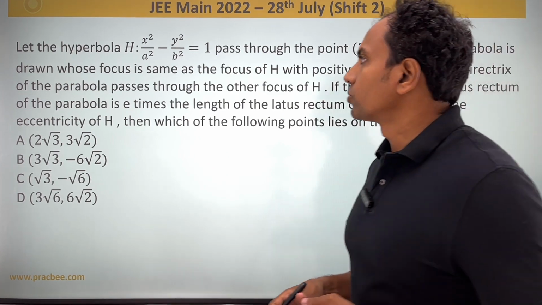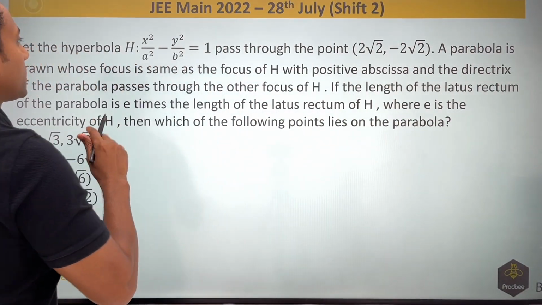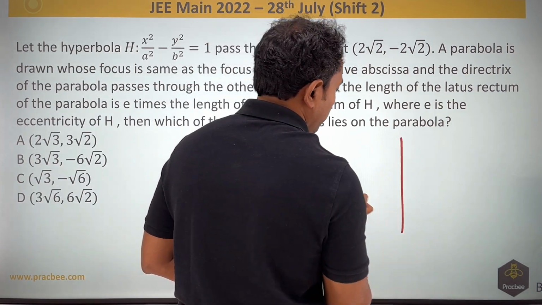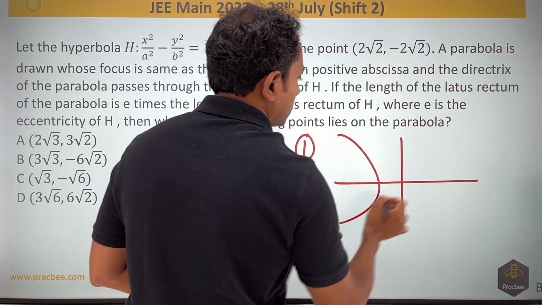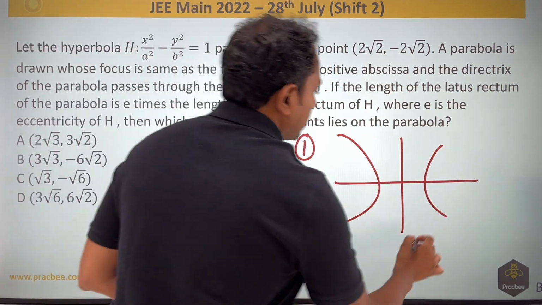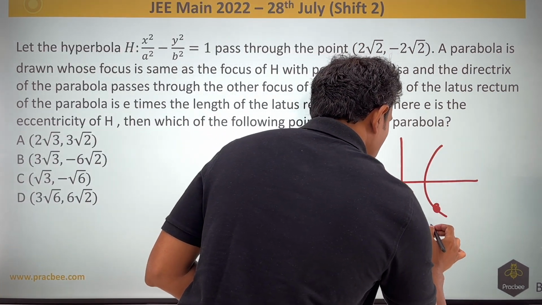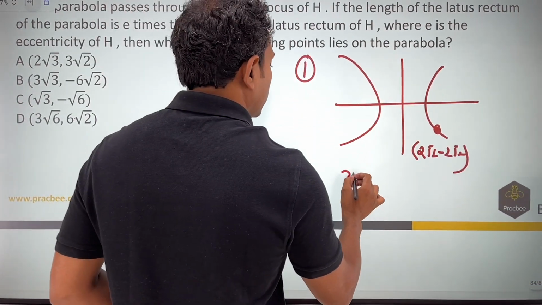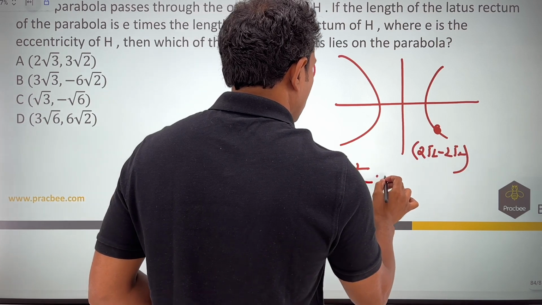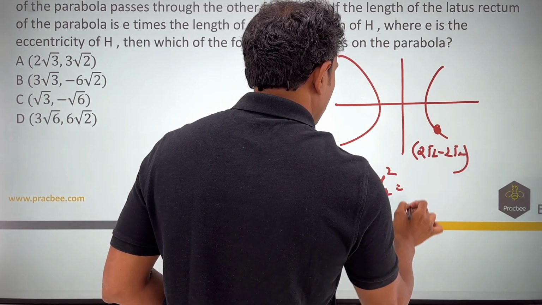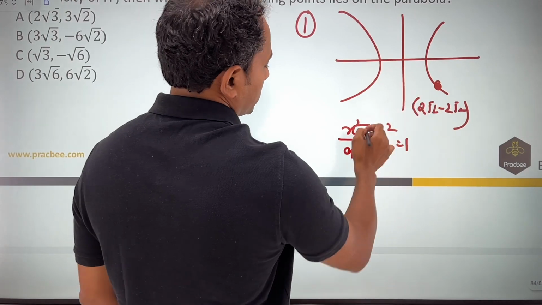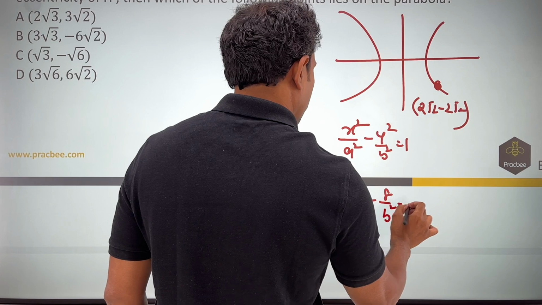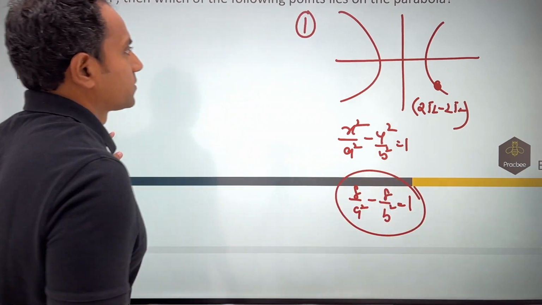Now in this 2022 question, what they are saying is there is a case of a hyperbola and parabola intersection. So you have a hyperbola that is given to us. Now this hyperbola has the point (2 root 2, minus 2 root 2) passing through it. So if you write the equation that is given to me, x square by a square minus y square by b square equal to 1. The first equation I can get by satisfying this point. So 8 by a square minus 8 by b square is equal to 1. This is my first condition.